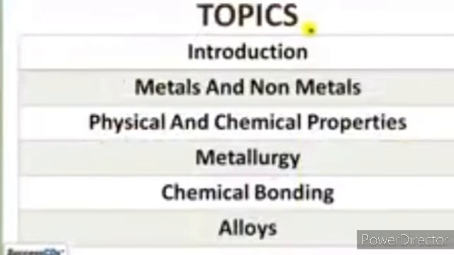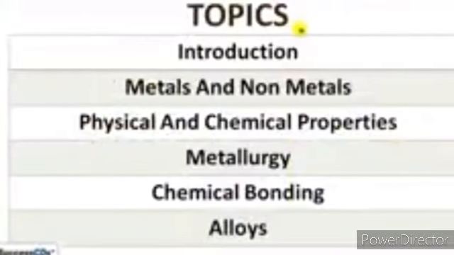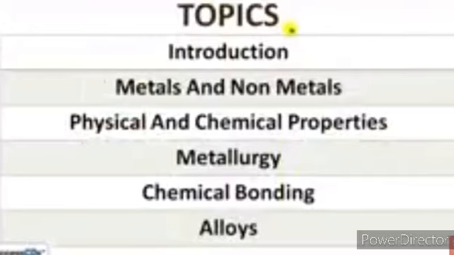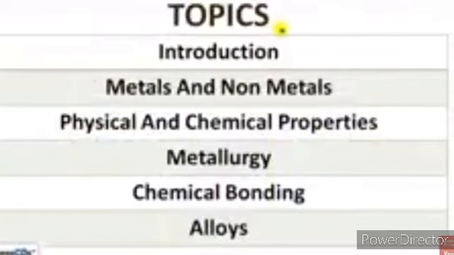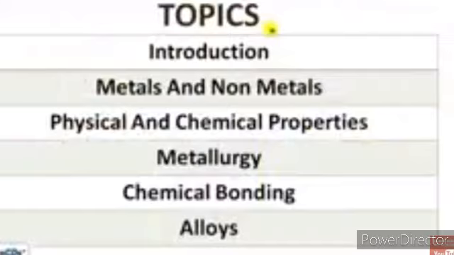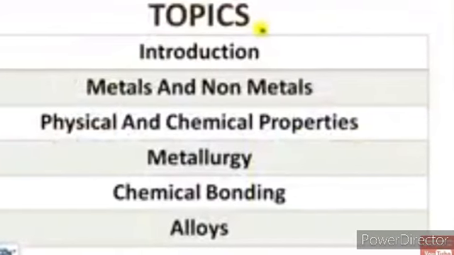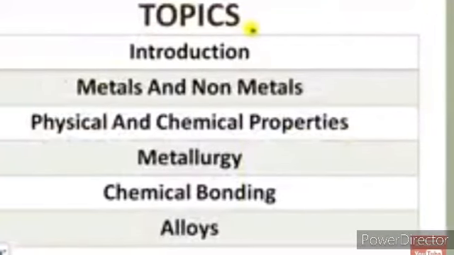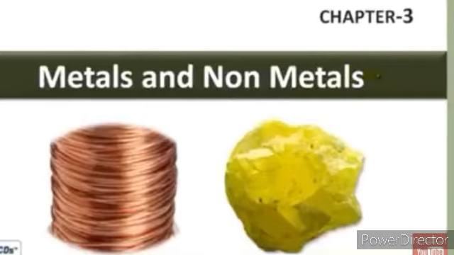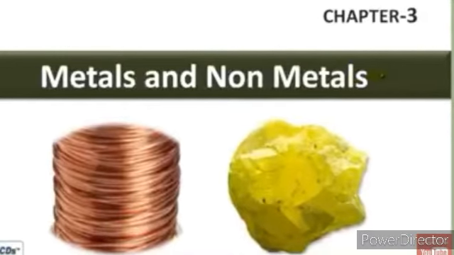Topics to be covered in this chapter are first introduction, then we'll take up metals and non-metals, next physical and chemical properties, metallurgy, chemical bonding and alloys. Basic introduction of this chapter.